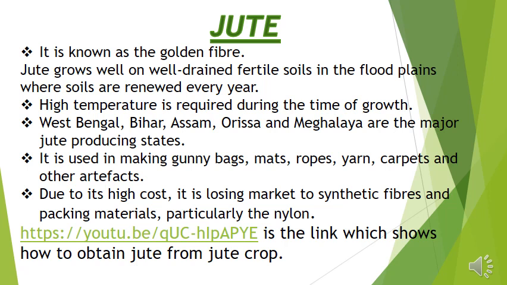The states which produce jute are West Bengal, Bihar, Assam, Orissa and Meghalaya. It is used in making gunny bags, mats, ropes, yarn, carpets and other artifacts. Due to its high cost, it is losing market to synthetic fibers and packing materials, particularly nylon.